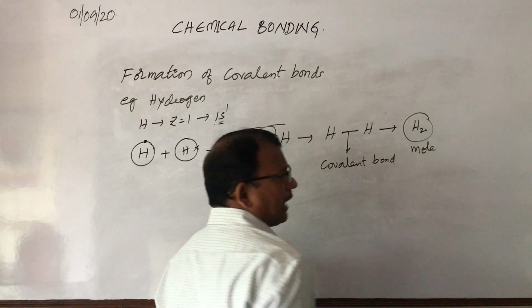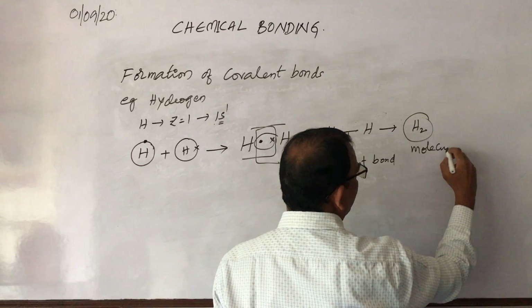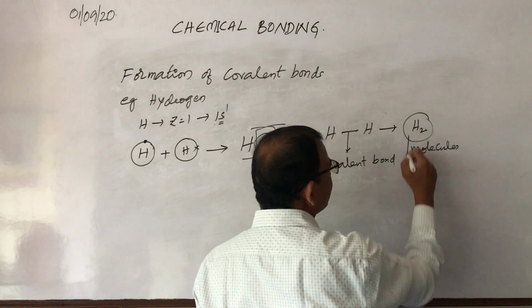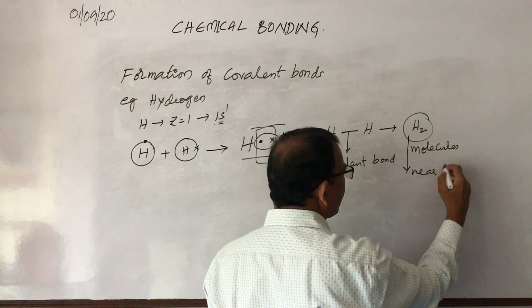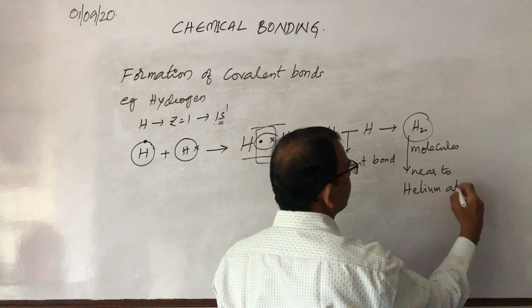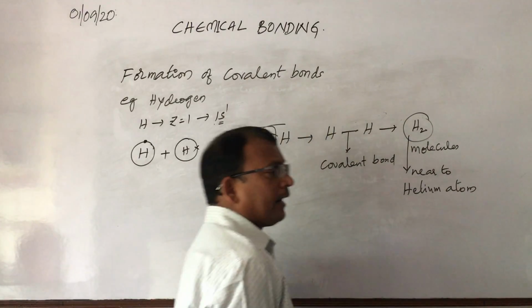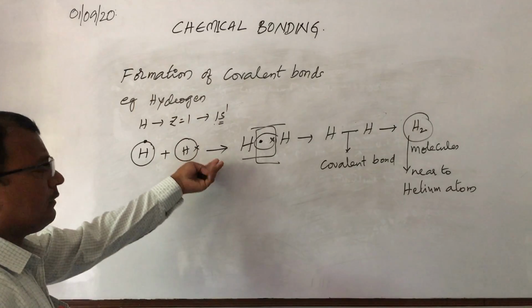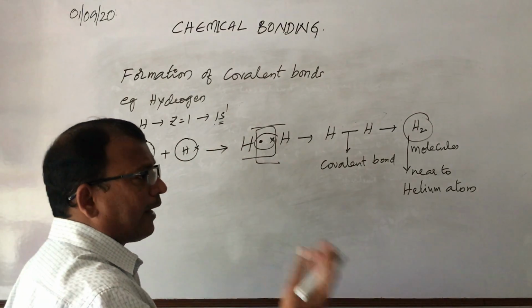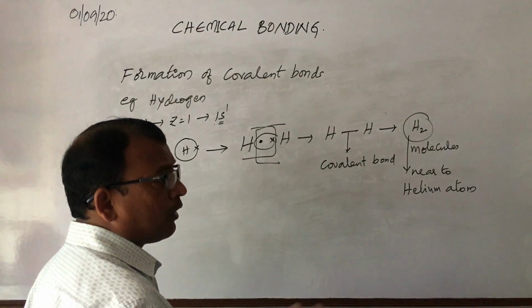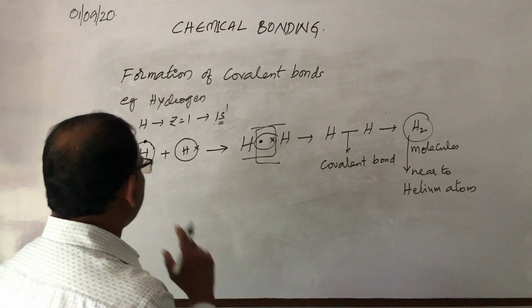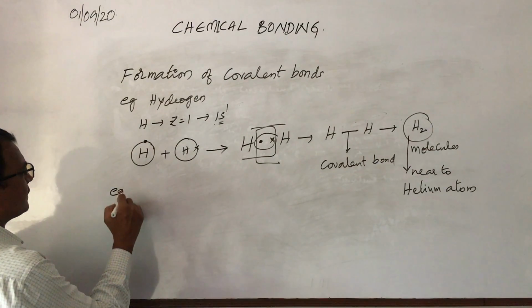So 2 hydrogen atoms combine to form a molecule. What molecule did we get? The H2 molecule. The H2 molecule is near to the helium atom. What happened is sharing of electrons took place. One hydrogen gives one electron, and the other hydrogen gives another electron. Now the sharing of electrons has taken place. Suppose you did not understand, then let me take one better example.